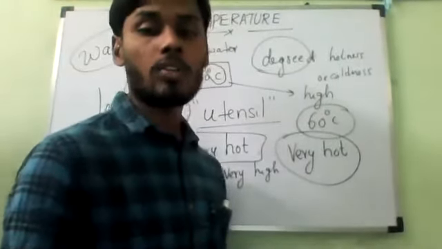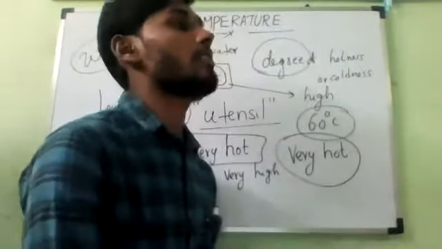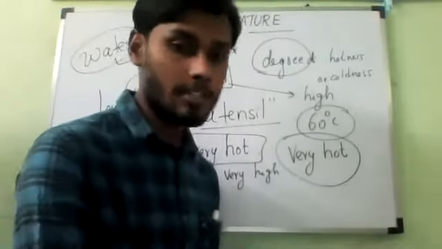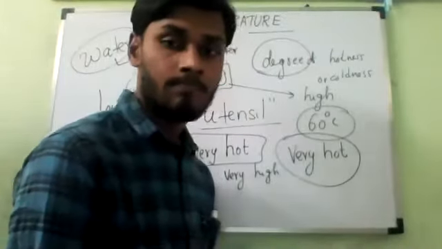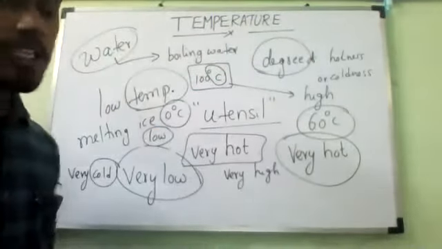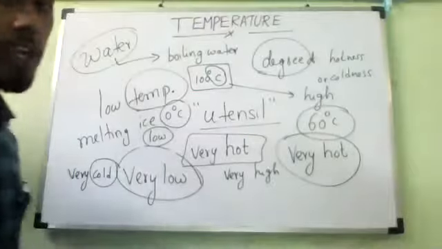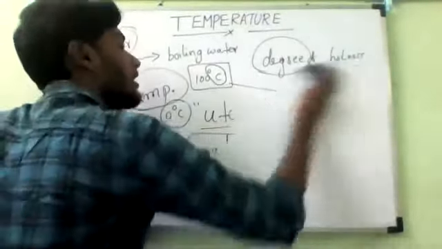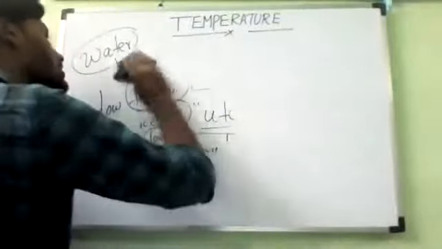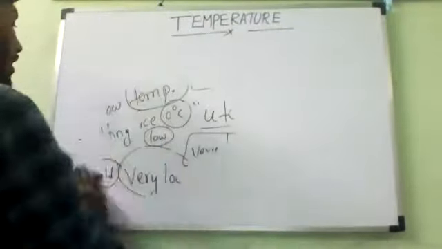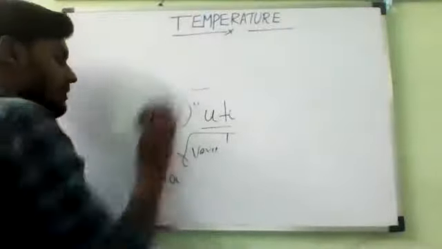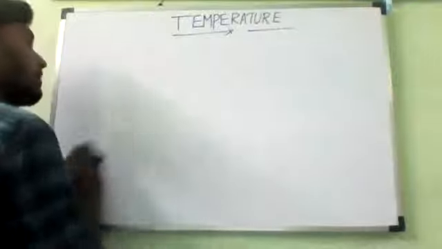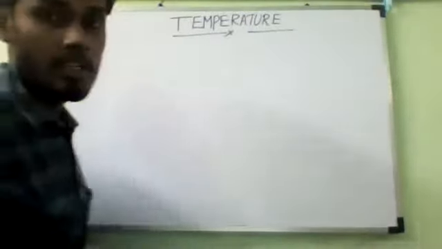So that is what we used to call temperature. The temperature will give you the degree of coldness or degree of hotness of your body. Do you understand? Yes, sir. This temperature is measured by a device or an instrument which we have already studied. What should we call that? Thermometer. All of you should remember that. So we can measure the degree of hotness or degree of coldness of any body by using an instrument or a device. Device or instrument, both are the same. Remember, the device or instrument is called a thermometer.